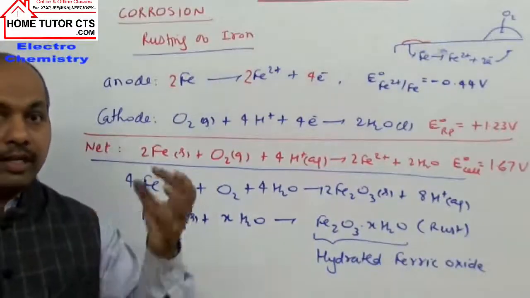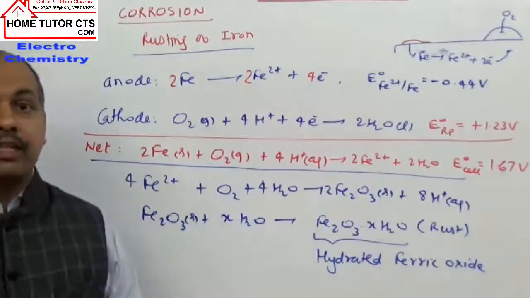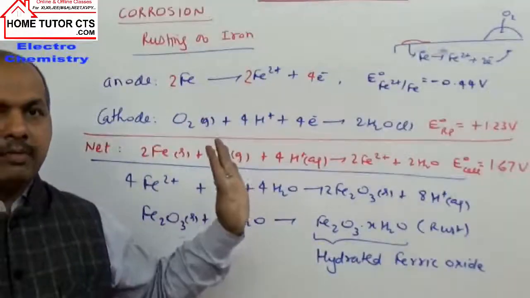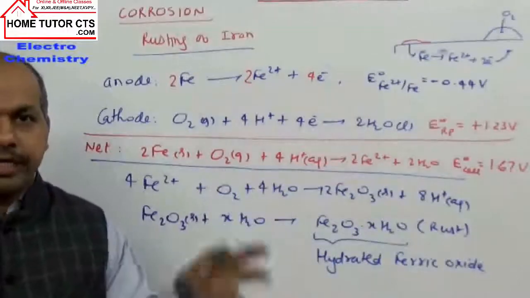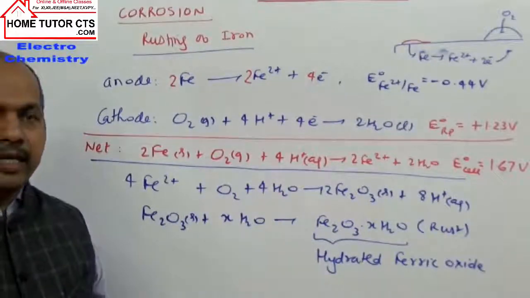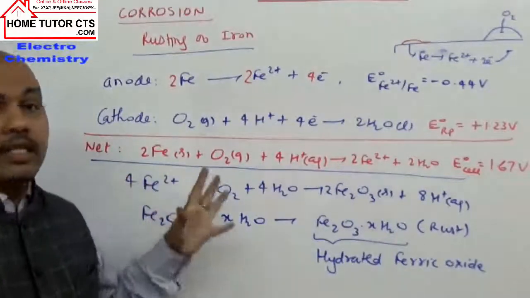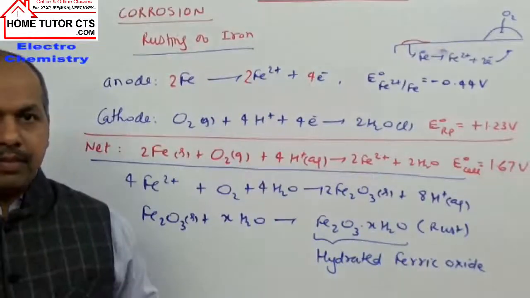So that is one point that is helpful in designing a method for the prevention of rusting. One example is that in basic or alkaline medium, rusting will not take place. If iron is kept in contact with an alkaline solution, rusting is prevented. That is the first point. Next, in some hilly areas where we have high snowfall.